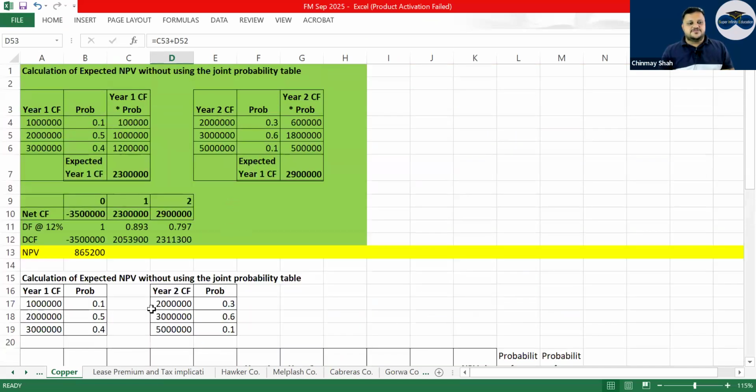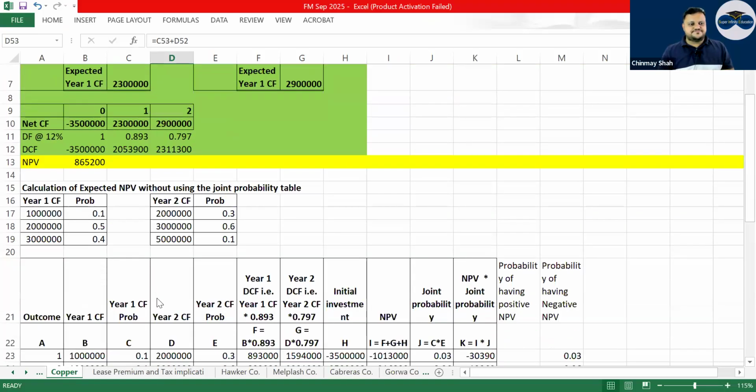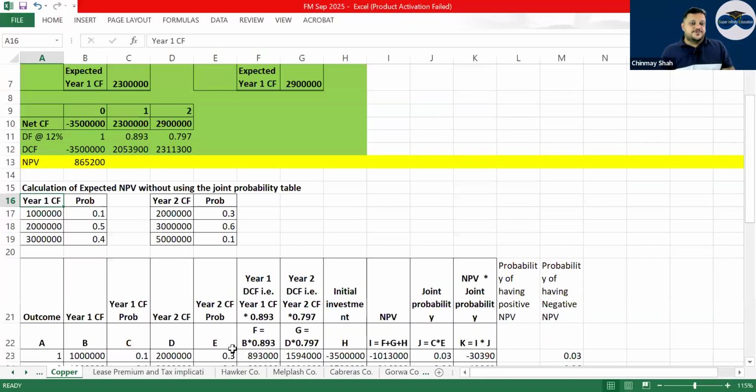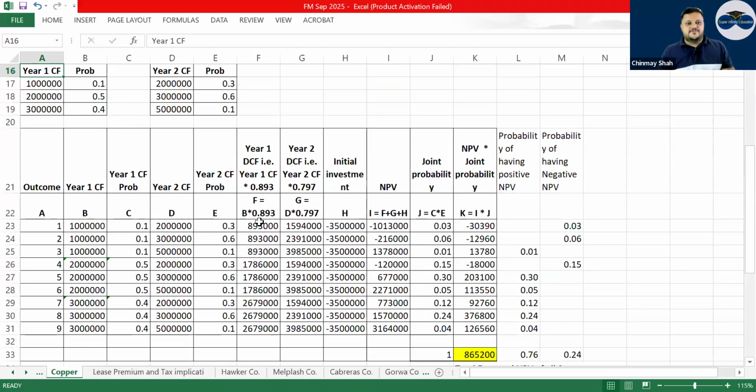In one of the questions on copper company, if you have a look, cash flows are given, right? But at times, in the examination, read whether cash flows are given or DCF is given. If DCF is given, then you don't need to do this. Here I have done what? Discounting of the cash flows. Have a look. You don't need to do this discounting. Those are directly discounted cash flows.